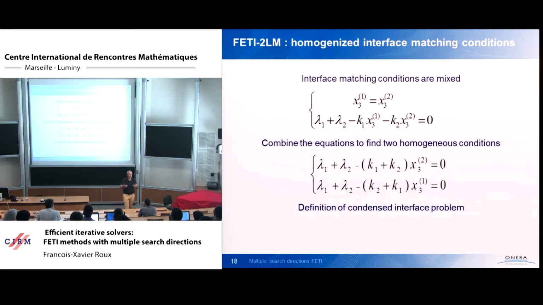And you know that mixed problems are generally not very well suited for iterative procedure due to the fact that you have two spectrums, one for the primal variables, another for the dual variables, and the global spectrum is bad. So we can combine the first two equations to find two homogeneous conditions, and both are related to quantities that are both homogeneous to fluxes or forces. And so the second formulation is a priori much better suited for parallel iteration. And this defines the condensed interface problem.